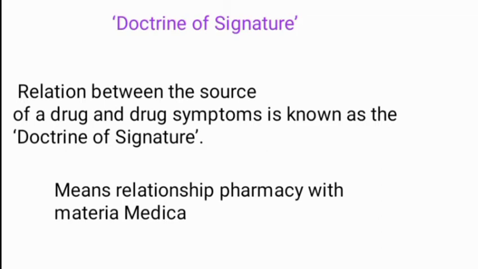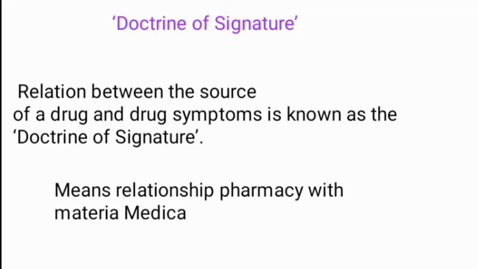You can write this in the long question also, but when the long question is asked, it is not regarding doctrine of signature, it is regarding the relation between pharmacy and Materia Medica. But doctrine of signature is a portion of this long question. So what it means is the relation between the sources of a drug and a drug symptom. What is its meaning? This meaning is clarified by taking examples.